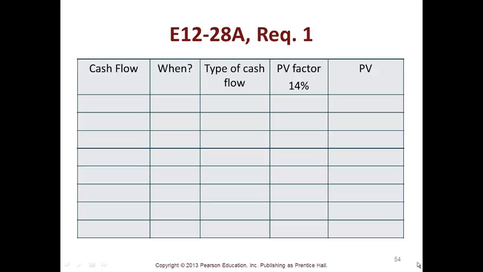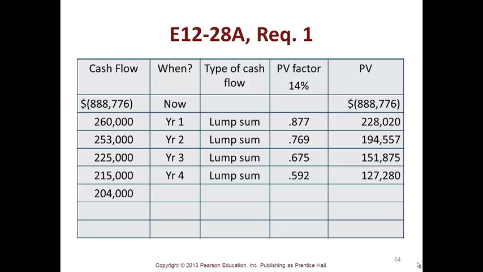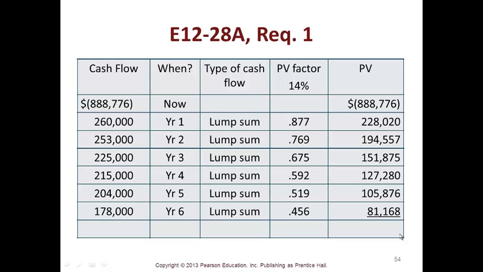So look at 12-28A. I'm going to flick through them so that you can see it and follow through in your book. Let me get to the bottom so you can see the whole thing. You have to do each year separately. You take your cash flows, the year, the lump sum, find the present value factor and multiply it through for the years so that you can add them up at the bottom. So your net present value at the end is negative $11,224. Your investment is not covered by your cash flows.